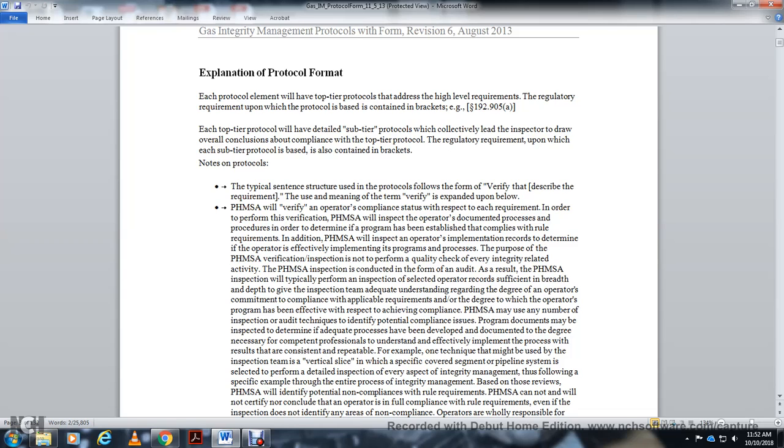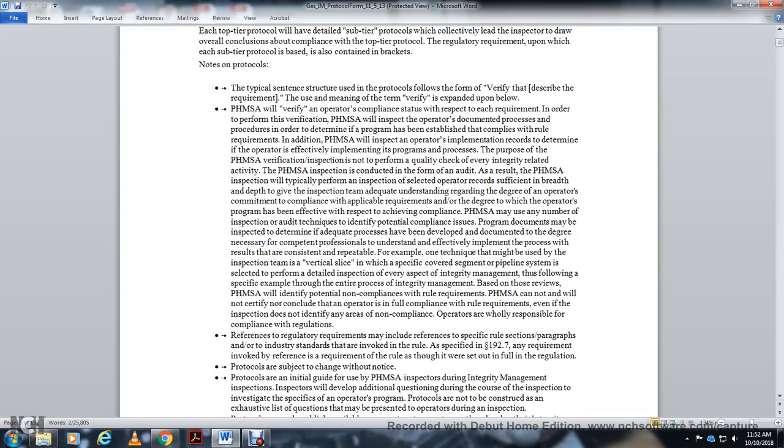For example, one technique that might be used by the inspection team is vertical: selecting a specific covered segment of the pipeline and performing a detailed inspection of every aspect of integrity management of that segment, following a specific example through the entire integrity management process. Based on the review, PHMSA will identify potential non-compliance with the rule requirements. PHMSA cannot and will not certify that an operator is in full compliance with the rule's requirements, even if the inspection does not identify any areas of non-compliance.